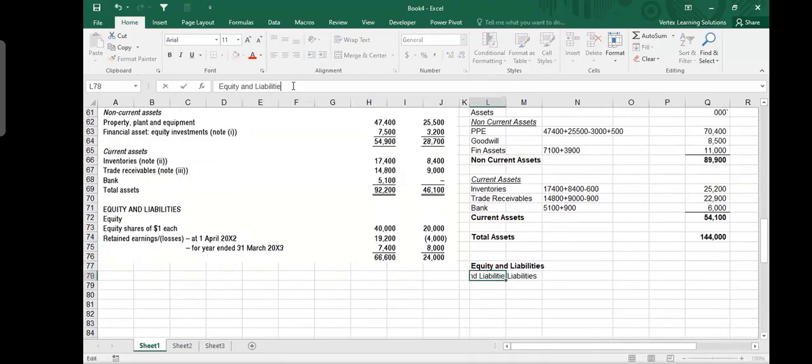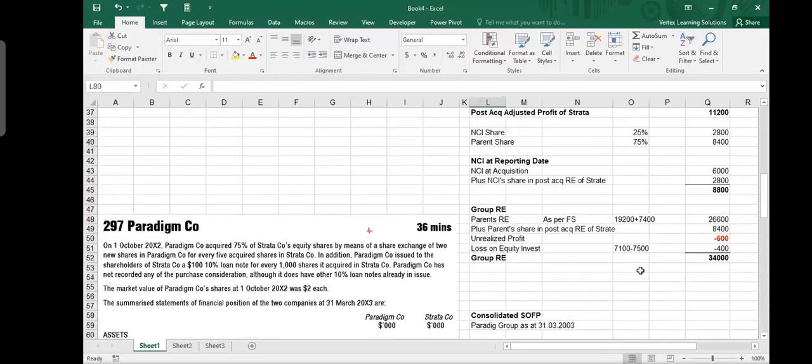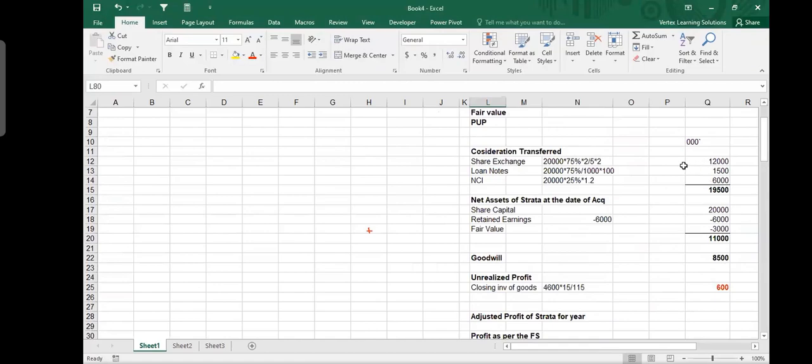Okay, we say that, let me call it share capital. And then I will call it retained earnings. So how much is the share capital? Now that is an interesting thing, and that needs a little bit of calculation. If you pay attention, the equity for the parent was 40 million. But should we show it at 40 million or not? I think we discussed this issue in our last session when we were making calculation, that parent had acquired 75% of 20 million shares, and it is giving 2 shares for 5 shares at $2.